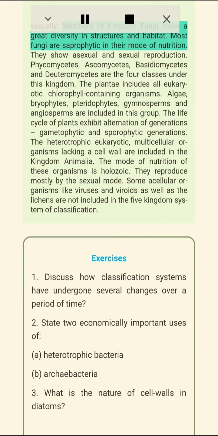Members of Kingdom Fungi show a great diversity in structures and habitat. Most fungi are saprophytic in their mode of nutrition. They show asexual and sexual reproduction. Phycomycetes, Ascomycetes, Basidiomycetes and Deuteromycetes are the four classes under this kingdom.